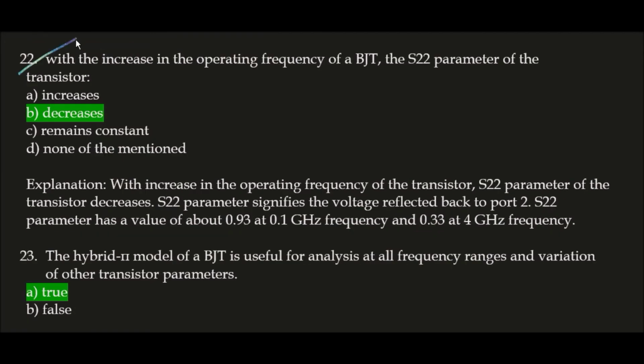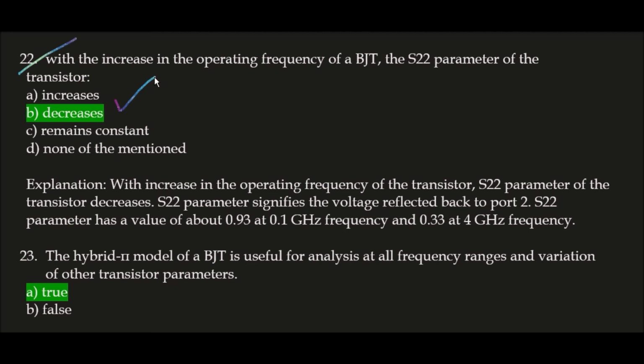Next question. With the increase in the operating frequency of a BJT, the S22 parameter of the transistor? Correct answer is option B, decreases, because with increase in the operating frequency of the transistor, the S22 parameter decreases.